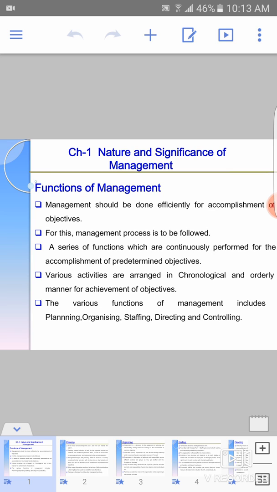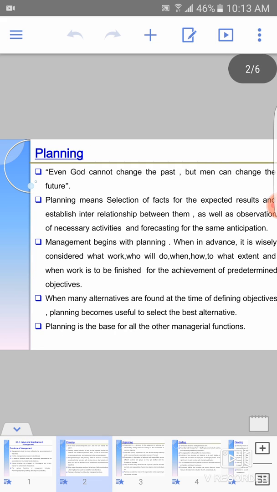So students, today we are going to study these functions of management in detail, so we will be able to know how the management process is done. First, we will study planning. Even God cannot change the past, but man can change the future. That is, through planning, a man can change the future.